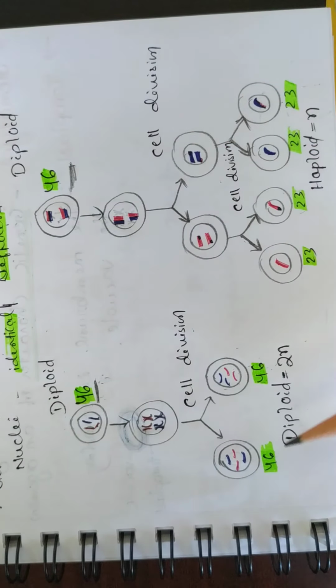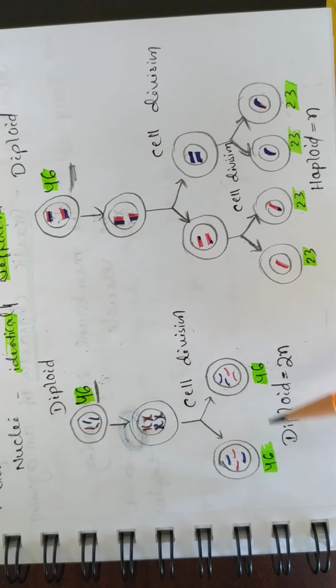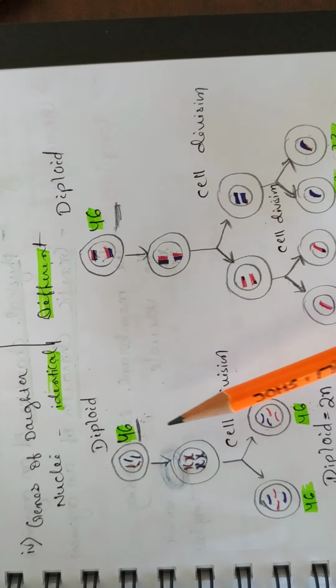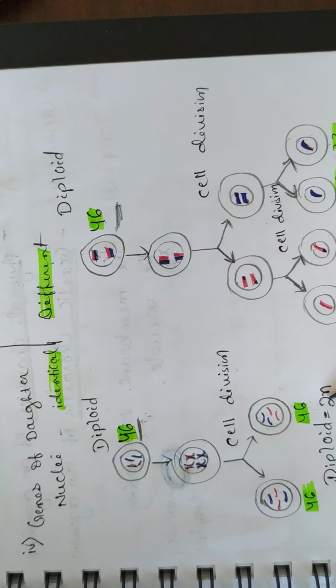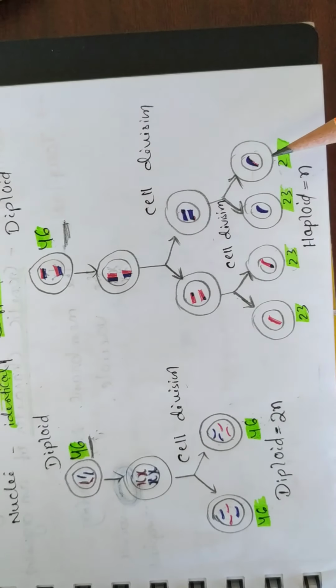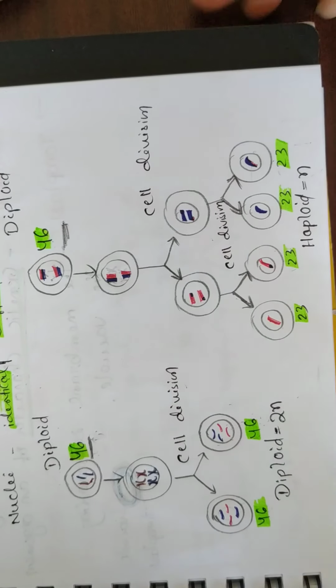After cell division, 2 daughter cells are forming, and they are the same. See, I already said the number of chromosomes is the same. So see here, parent cell 46, here also 46. This is the same, identical, but this is half. Parent cell 46, but the daughter cells have half the number of chromosomes, that is 23.